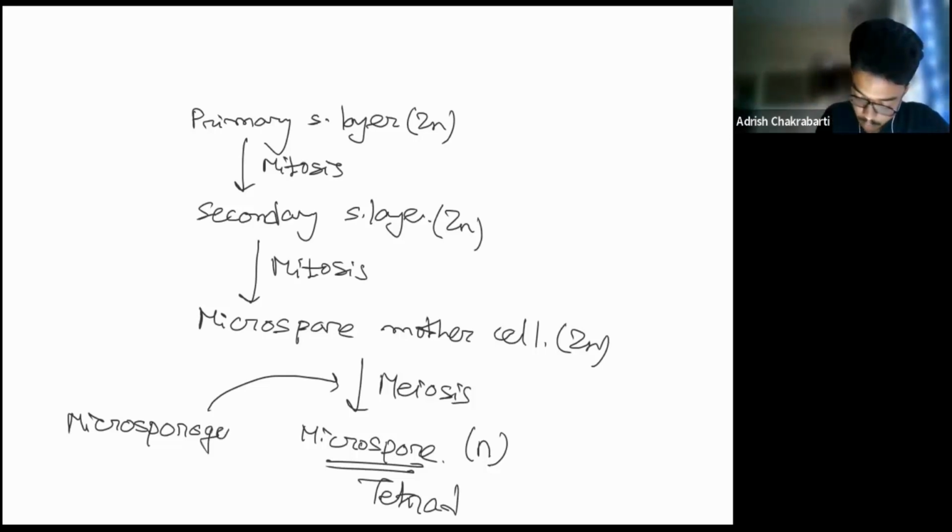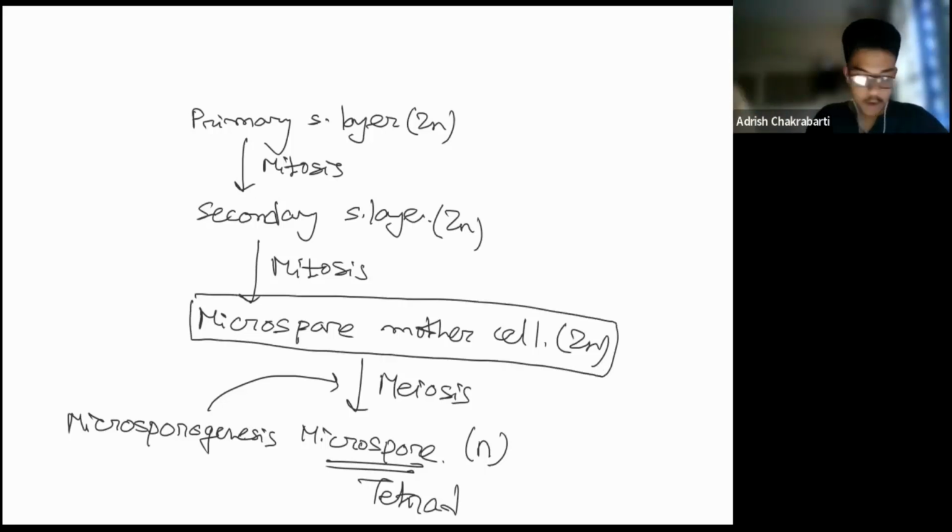Another key point you must remember: meiosis occurs in the respective germ mother cells. In humans as well, you won't observe meiosis in sperm or ovum. You're going to observe it in the sperm mother cell or the precursor cell from where the ovum is being formed. So here we have the microspore mother cell, which is formed from repetitive mitotic divisions, and this microspore mother cell undergoes meiosis, forming microspores in the form of a tetrad, and this is known as microsporogenesis. Now let's complete the last thing, microsporogenesis.